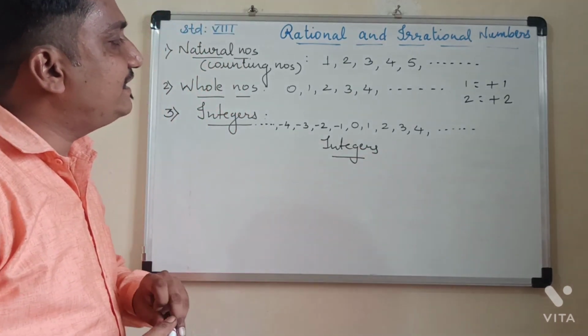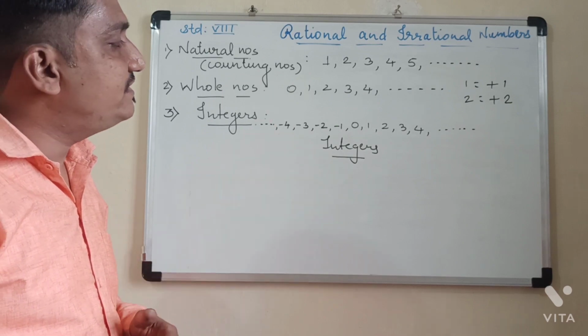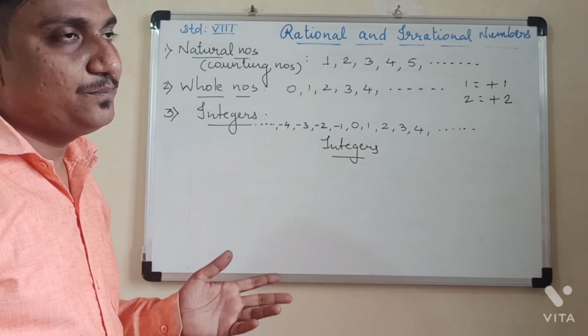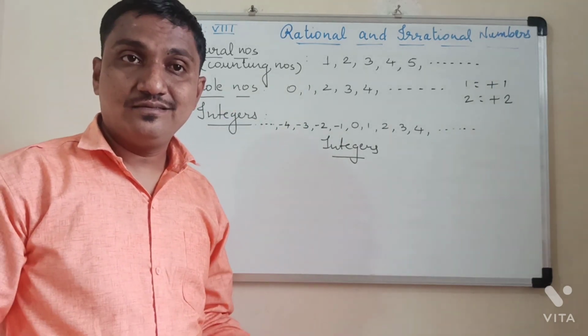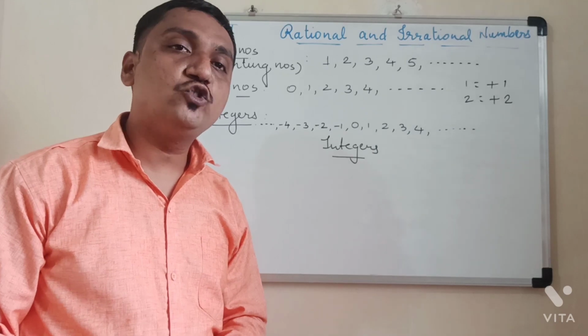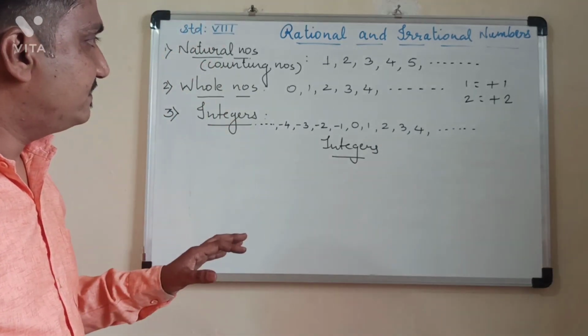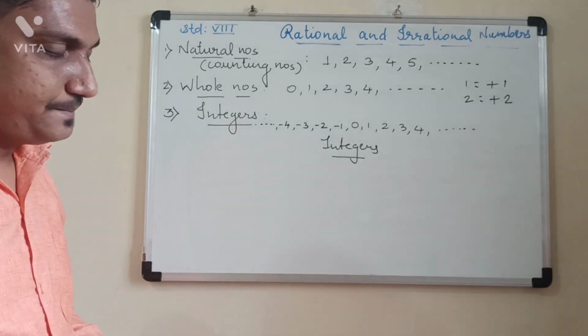Negative numbers are negative integers, positive numbers are positive integers, and 0 is neither positive nor negative. So this is what we studied about integers in standard 6.